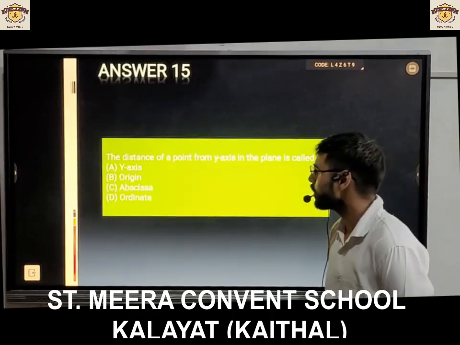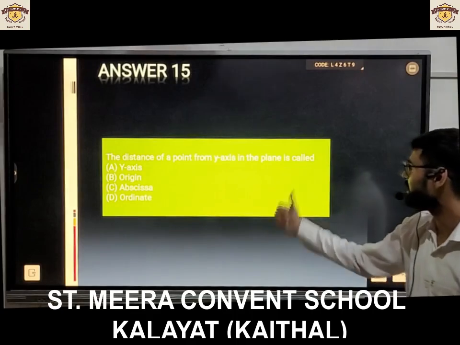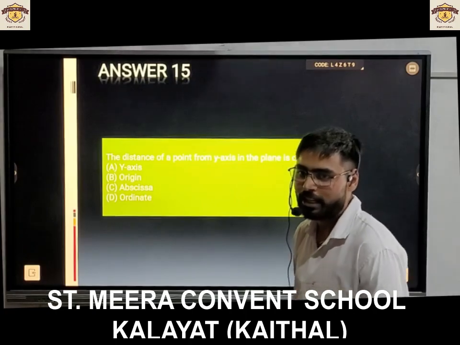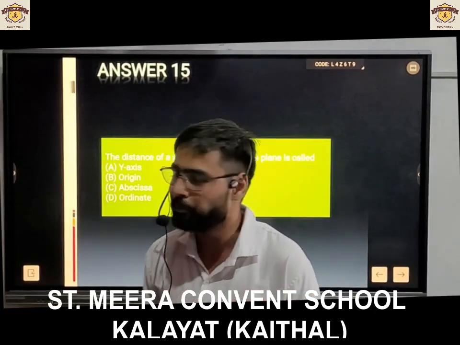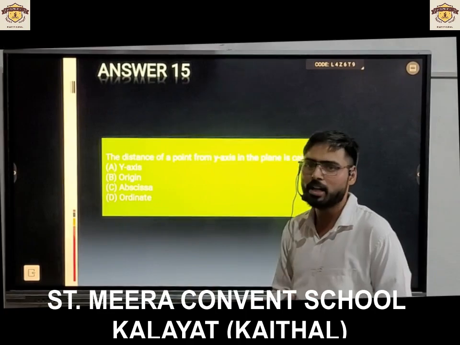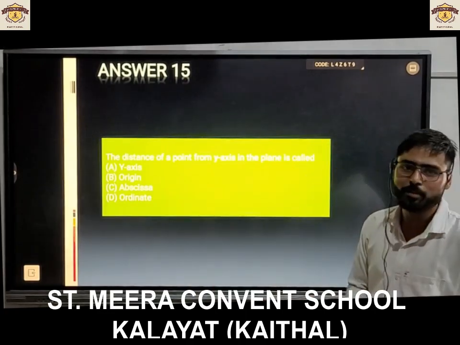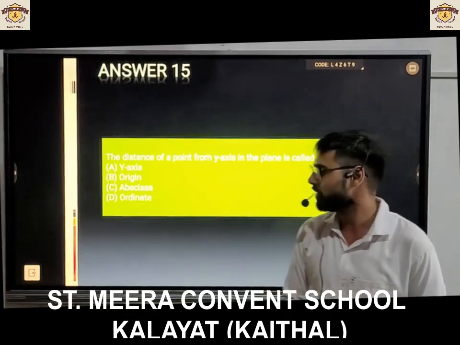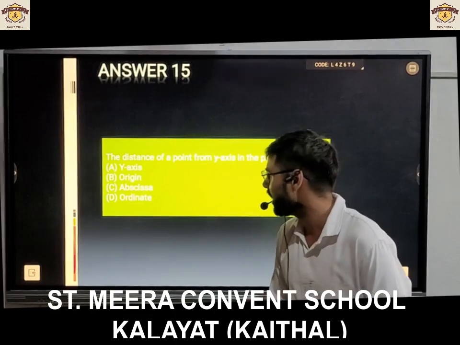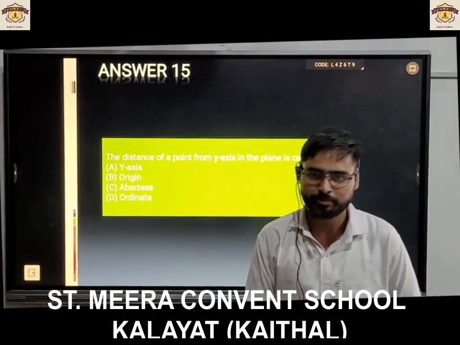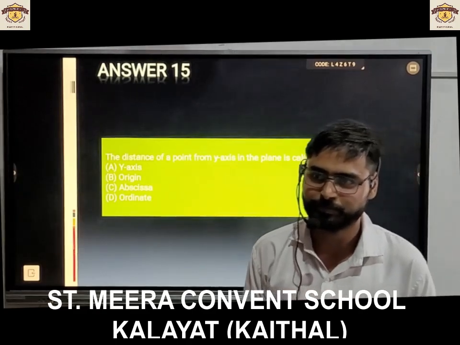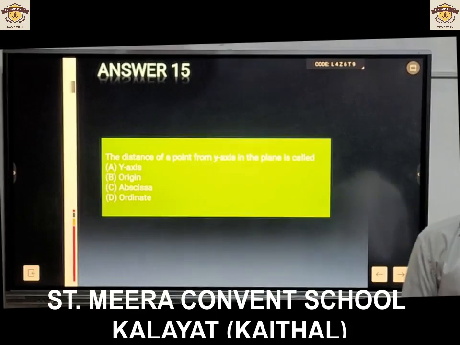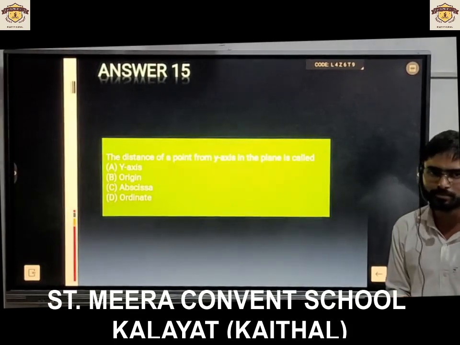Yes. The distance of a point from the y-axis in the plane is called. Read the question carefully. The distance of a point from the y-axis in the plane is called. Option A, y-axis; option B, origin; option C, abscissa; and option D, ordinate. What will be the distance of a point from the y-axis?